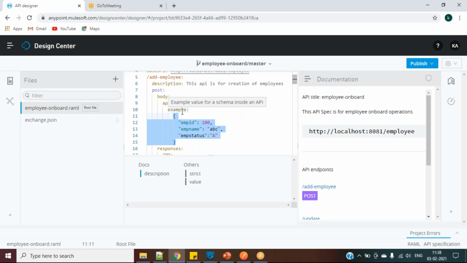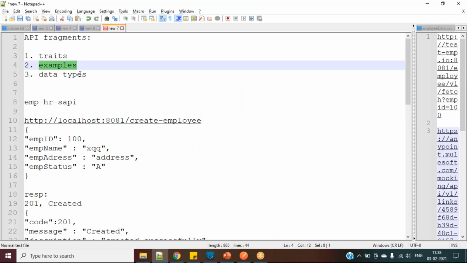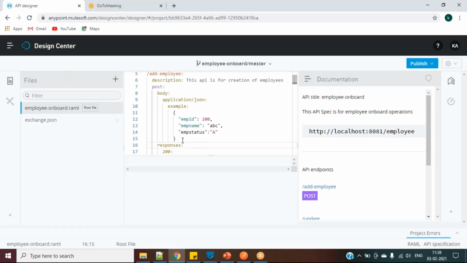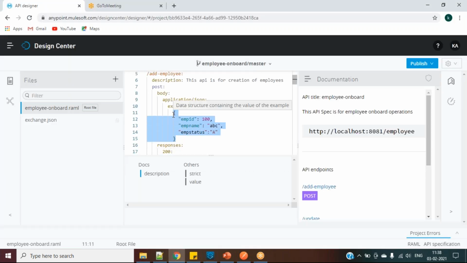So the use of that is it can be used across multiple API files. Suppose I'm having two RAML files, and these two RAML files have to use some of the common reusable data. So no need of writing in this way. We can simply refer to it. And the third one is, so we'll see examples, we'll see data types, and the third one is traits. What traits are is, whenever there is reusable code in our RAML, we can declare it as a trait and we can use it all over our project.